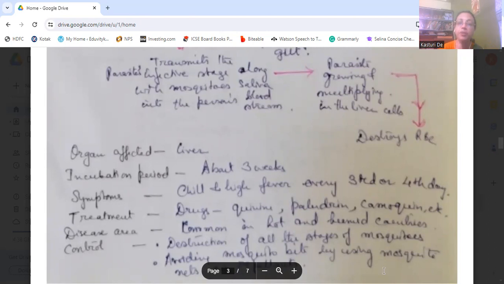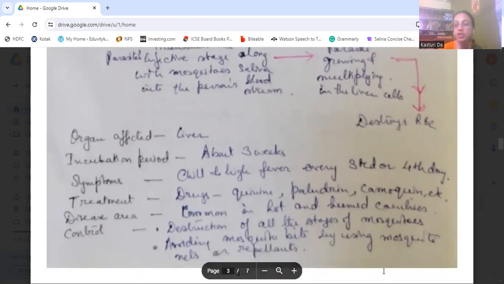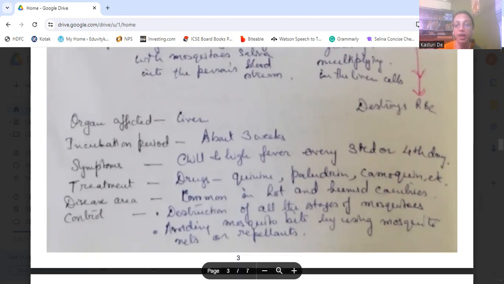Treatment is with drugs, that is quinine, Paludrine, chloroquine, etc. The disease is common in hot and humid countries. And how can you control it? By destroying all the stages of the mosquito, and avoiding mosquito bites by using mosquito nets and repellent.